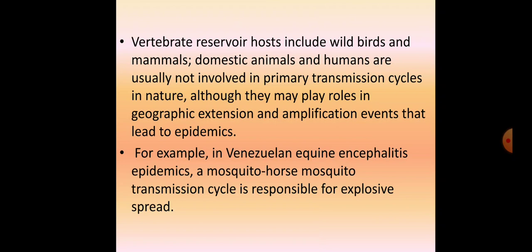Now, for example, in Venezuelan equine encephalitis epidemics, a mosquito transmission cycle is responsible for explosive spread of this virus among the equine population. So there is a cycle involving mosquito, horses, and mosquito. That is how the transmission cycle takes place.